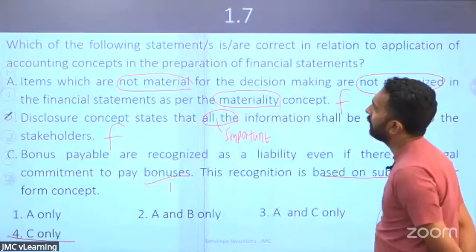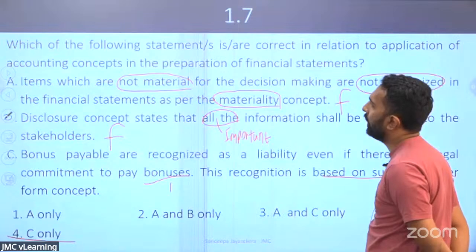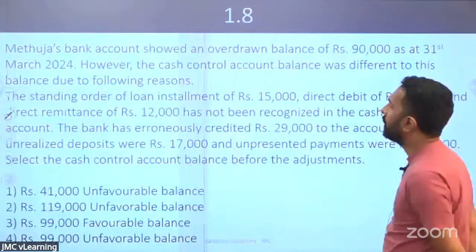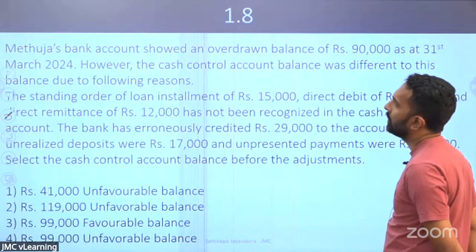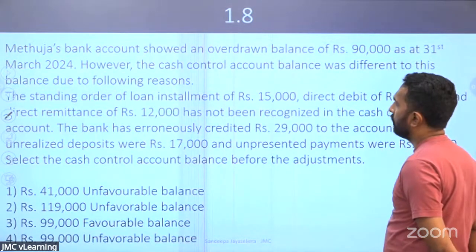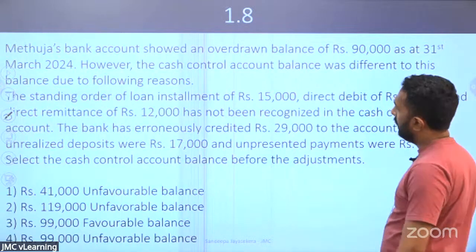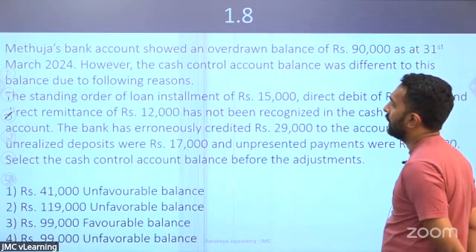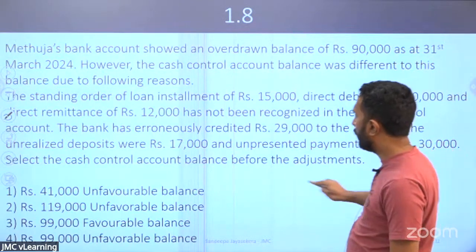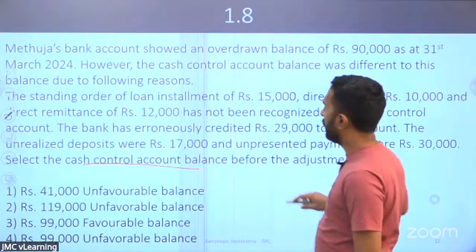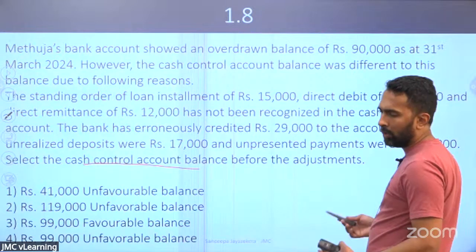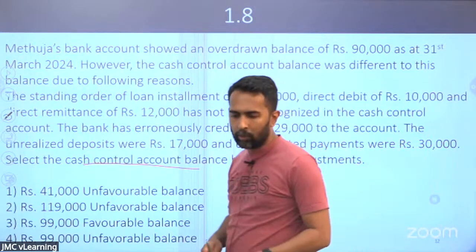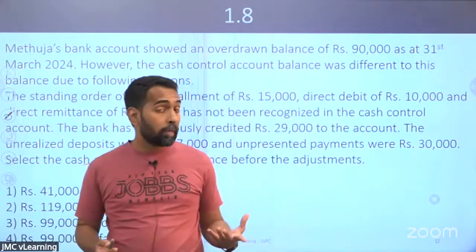Let's go to the next question. Question number 1.8. Methuja's bank account showed an overdrawn balance of 90,000. However, the cash control account was different. Then they have given some transactions. They are asking the cash control account balance. It's a very easy one.